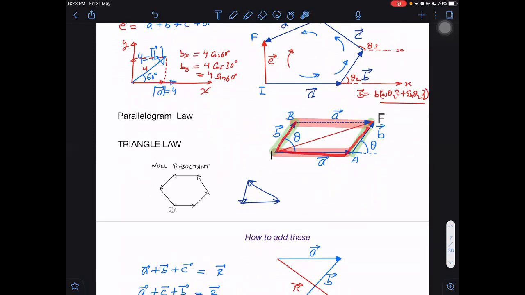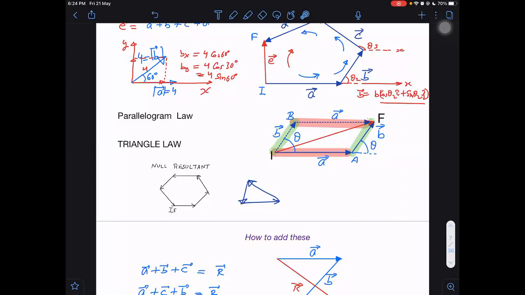Parallelogram law of vector addition. If I have just two sides of the polygon, then it can form a parallelogram. Parallelogram law states that if one vector is representing one side of the parallelogram and the second vector is representing the second side of the parallelogram, joined tail to tail, then the resultant will be represented by the diagonal. Which diagonal? That diagonal which starts from the tail of those two vectors and goes to the heads of those two vectors.